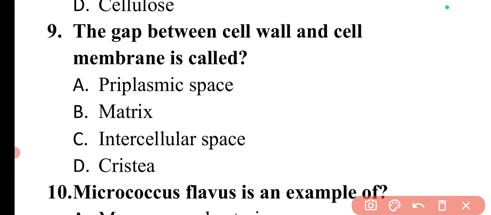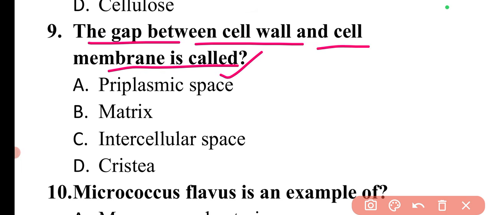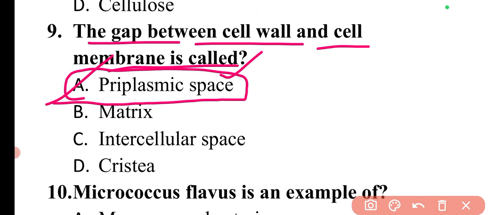Next question is, the gap between cell wall and cell membrane is called. So the gap between cell wall and cell membrane is known as the periplasmic space. So here option A is correct. There is a cell wall, there is a cell membrane, and they have been separated by some gap. There will be a gap between these two. So this gap is known as the periplasmic space.